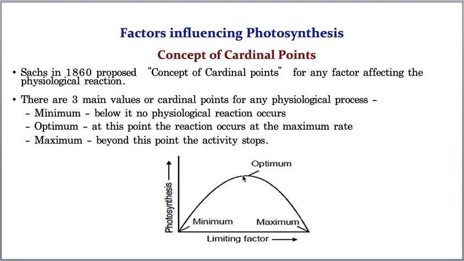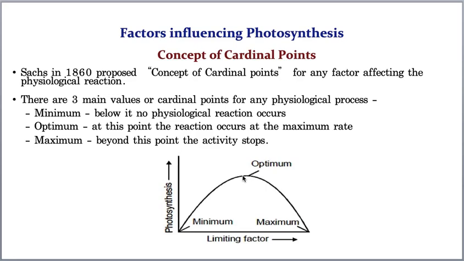Okay, hope you understood, I think so. But still, a very small recap, just half a minute, I'll tell you the factors that are influencing photosynthesis. In that, we are taking the first topic, that is the concept of cardinal points. And this concept of cardinal points was given by Sachs in the year 1860.